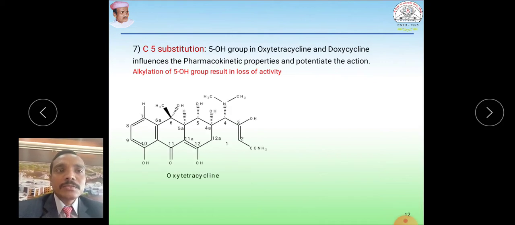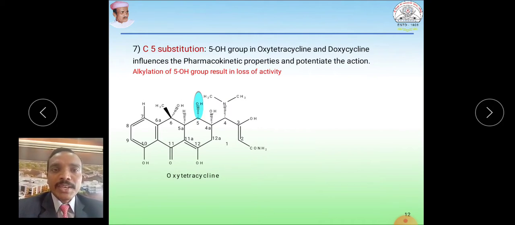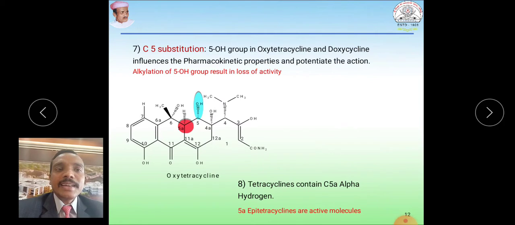Carbon 5 substitution here. Carbon 5 contains the hydroxy group, for example in oxytetracycline and doxycycline, and that influences the pharmacokinetic properties, meaning ADME properties, and is responsible for enhancing the action. If you carry out alkylation of this 5-OH group, that results in loss of activity. Next to this, the 5a alpha hydrogen in tetracycline is essential. Again, if we carry out epimerization here, that gives 5a-epitetracycline, which are active molecules.